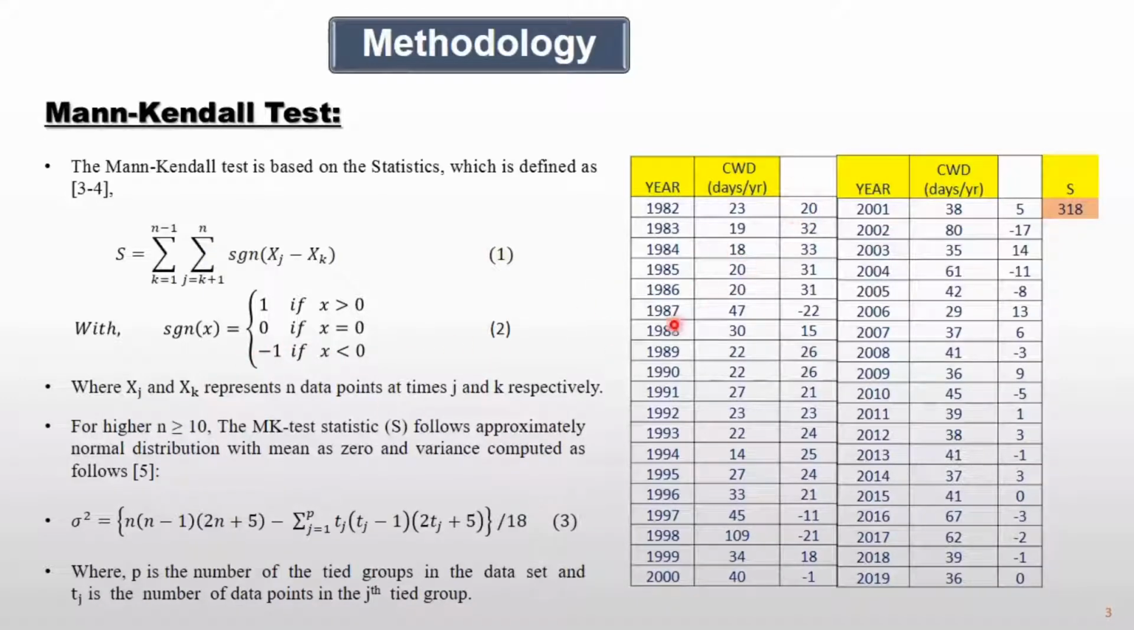Then you have to add all those negative values, zeros or positive values to get the sign. That is, for 1982 the sum of signs is 20. Similarly, for 1983 it is 32. Then you sum all these values to get ultimately the S value, which is 318 in this case. Now the variance of this statistic is determined using equation 3, where n is the number of data years, p is the number of tied groups, and tj is the number of elements in the jth tied group.